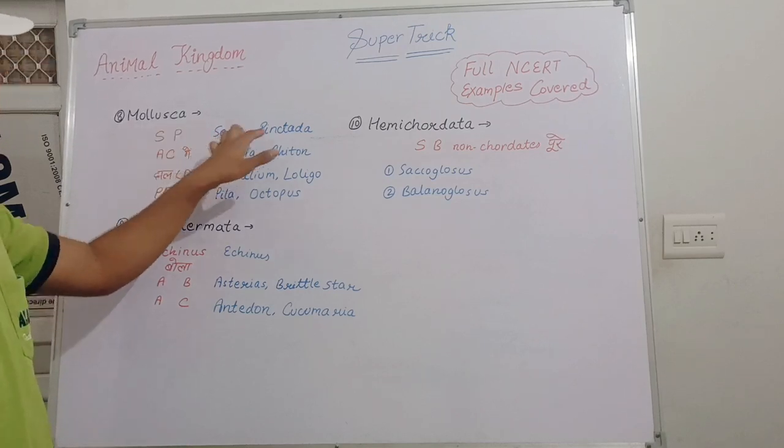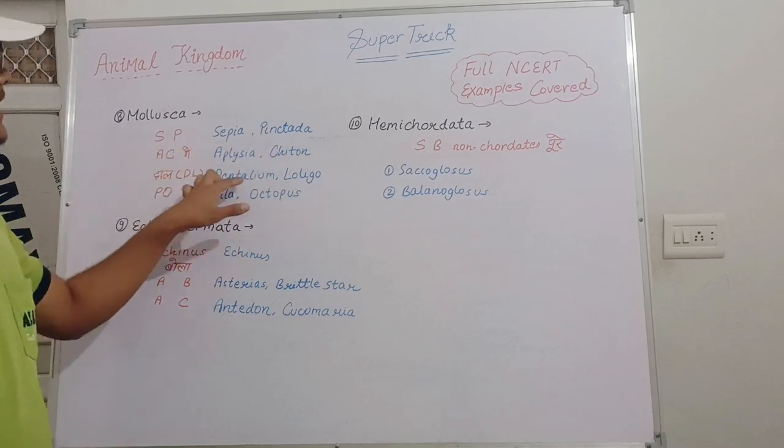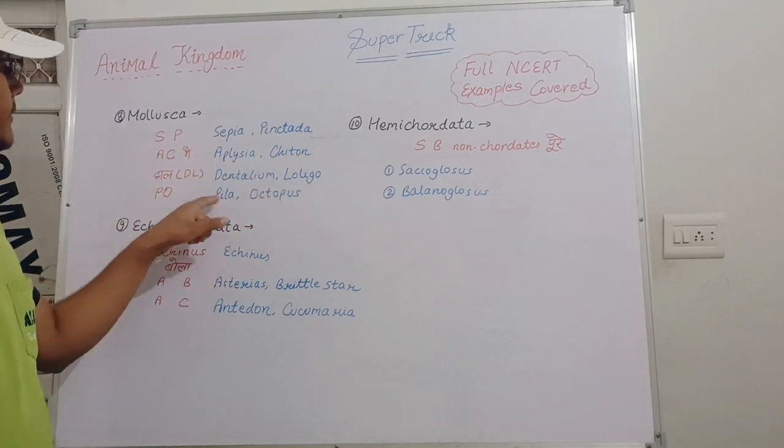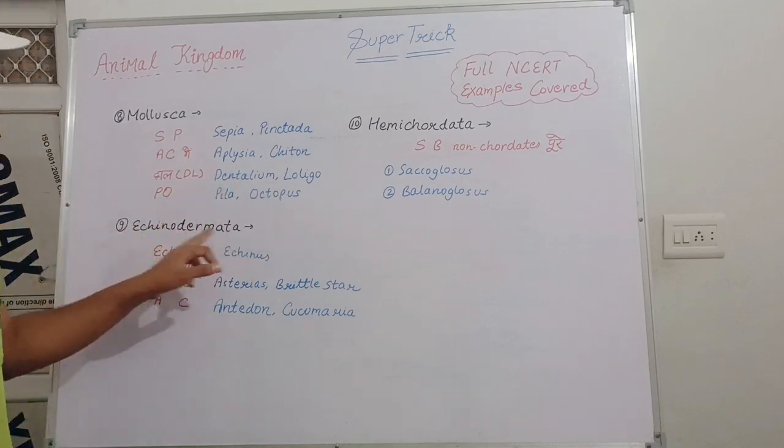SP means Sepia, then Pinctada. A for Aplysia, Chiton. फिर DL means Dentalium, Loligo. The next one, P, means Pila, that is also known as apple snail. Then O for Octopus. Next, move to Echinodermata.